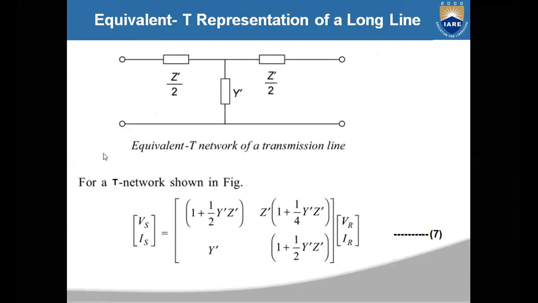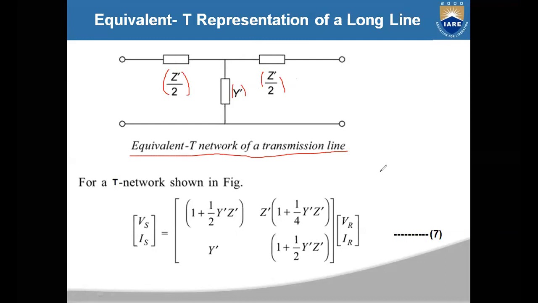The procedure is similar to the previous case. In the equivalent T representation of a long transmission line also, you have to consider z dash by 2 as the two series impedances, z dash by 2, z dash by 2. In the middle, you will have the shunt admittance y dash. So this is the equivalent T network for the transmission line.